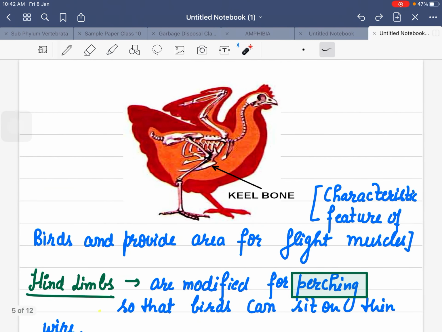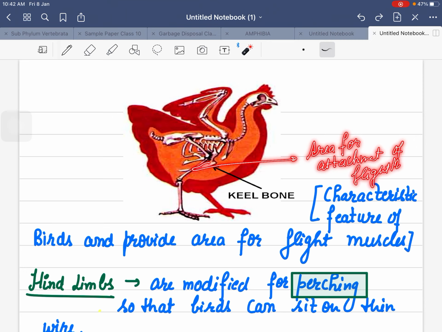If I show you through the structure, as you can see, this is a keeled bone. This is your breastbone in the birds, and here flight muscles are attached. So this bone provides area for attachment of flight muscles. Here flight muscles are attached.